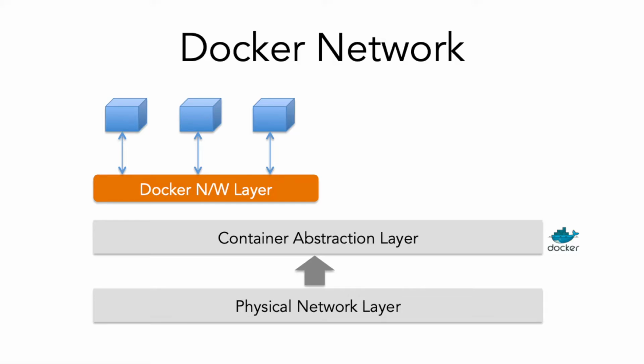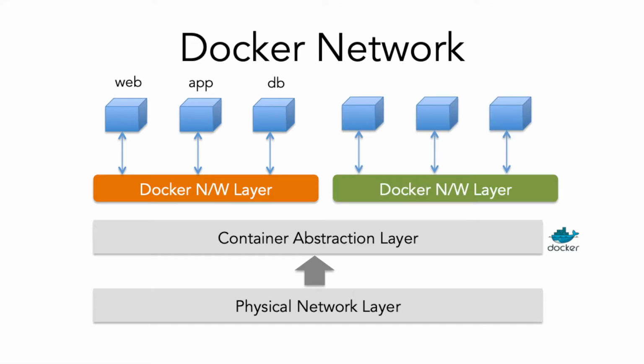And you can create multiple Docker network layers. So here, if you see, I have only one Docker network layer, and let's say I have 3 containers, and the names of the containers are web, app, and db. So what happens is that when you launch containers in the same network, containers can communicate with each other using the container name. The IP address is not needed at all.